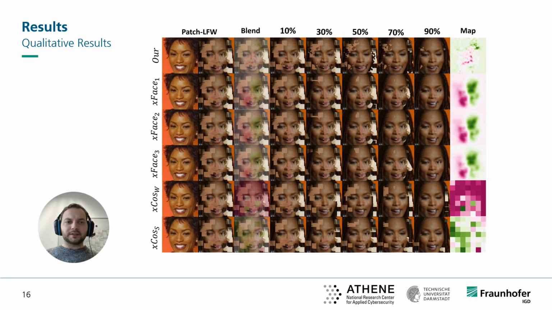Here you can see an example of the different explanation maps, but also a visualization of the replacement evaluation. Depending on the similarity or dissimilarity, the most influential pixels are replaced with original pixels from the LFW dataset. We can observe that different areas of the face have been identified as important by the different approaches. Our approach correctly detects the inserted patches at the lower left face side, shortly above the mouth.